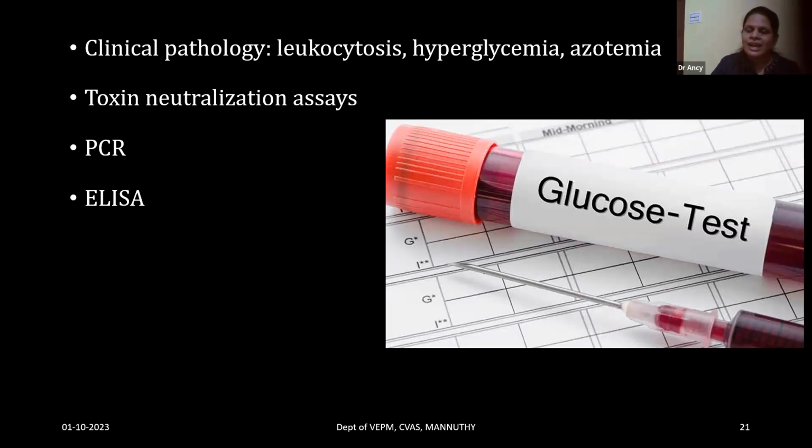That is done by collecting the intestinal fluids, and the mouse pathogenicity test will be done and the toxins will be identified. And modern tests like PCR and ELISA are also being used nowadays for the diagnosis of endotoxemia.